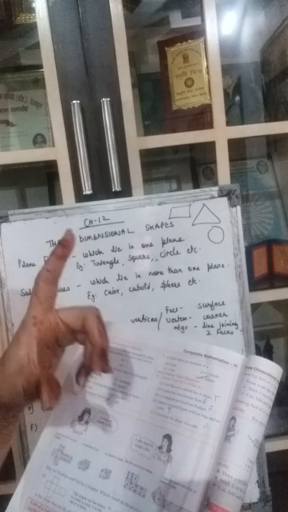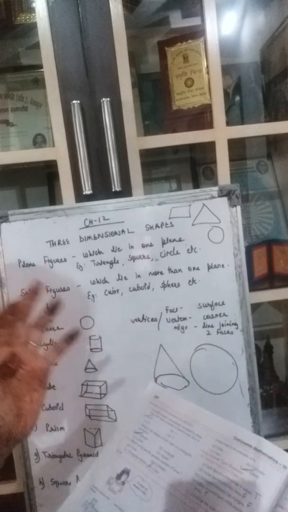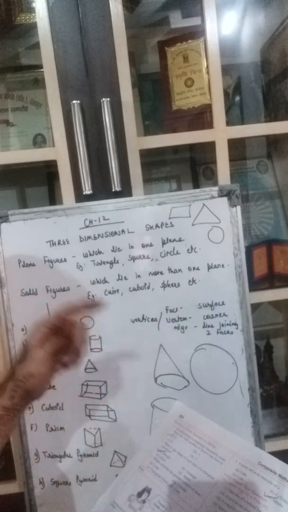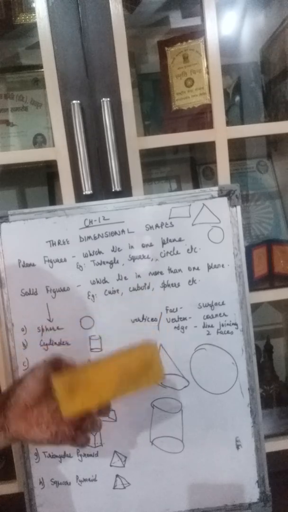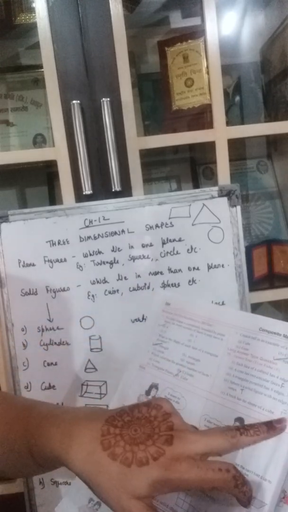Now brick has the shape of a cube. Have you seen a brick? Is it the shape of a cube? Is every face equal? No. It is in this shape. It is a cuboid, not a cube. So the answer is false. Okay. I hope this is clear to you. And you will do this exercise in the book only.